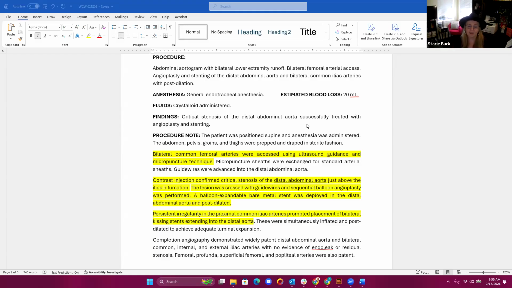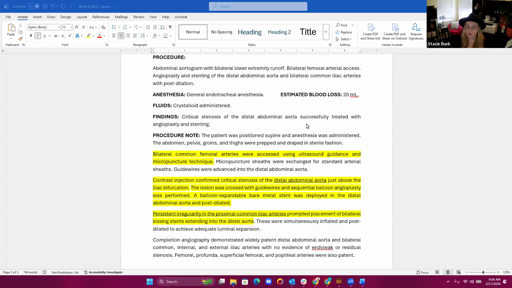Then it goes on to say the lesion was crossed with guide wires and sequential balloon angioplasty was performed. A balloon expandable bare metal stent was deployed in the distal abdominal aorta and post dilated. Okay, so we see that there was a stent deployed in the aorta for that stenosis that is present.